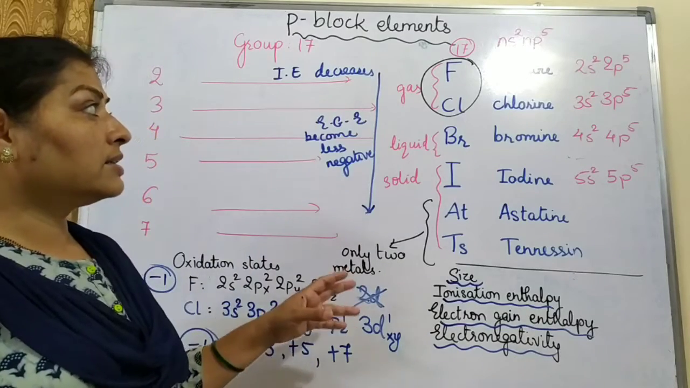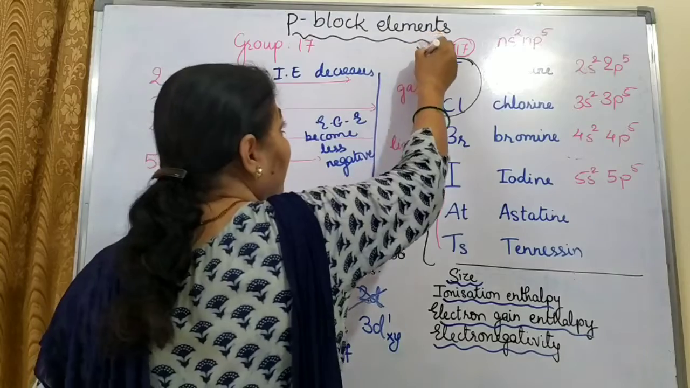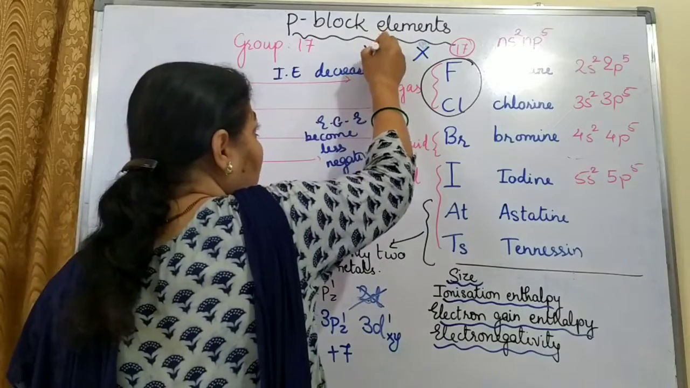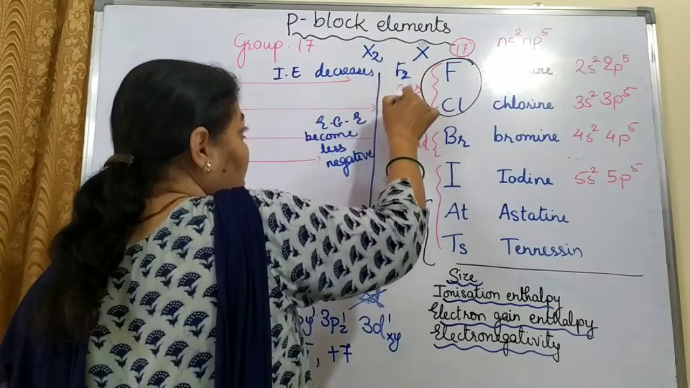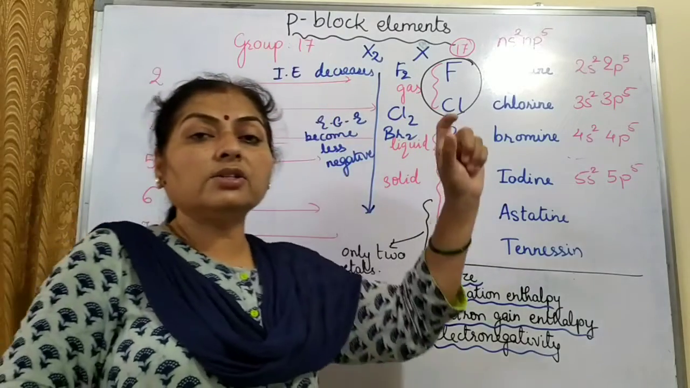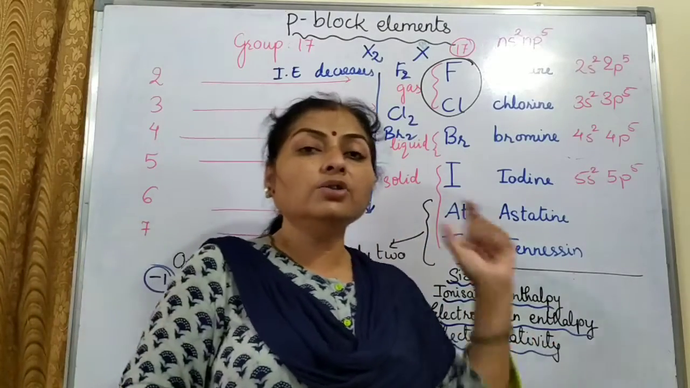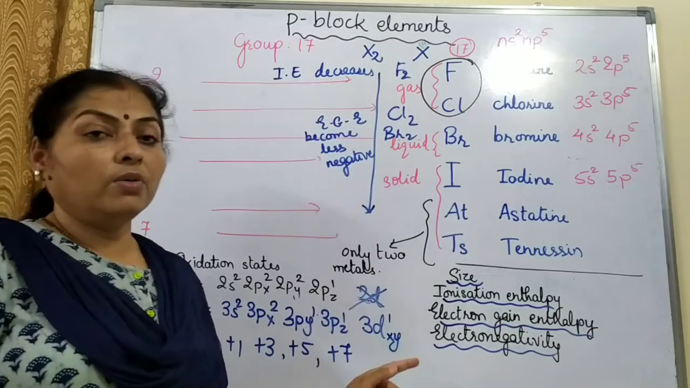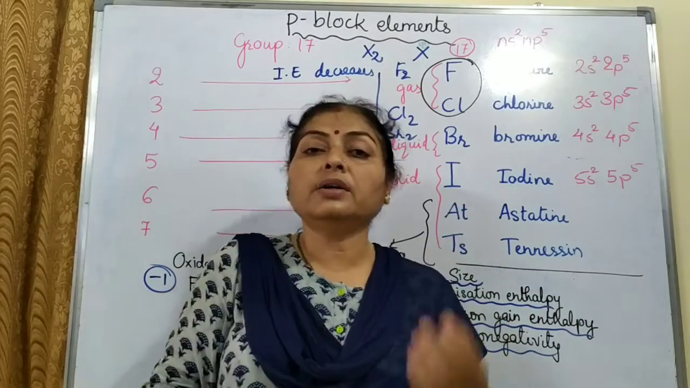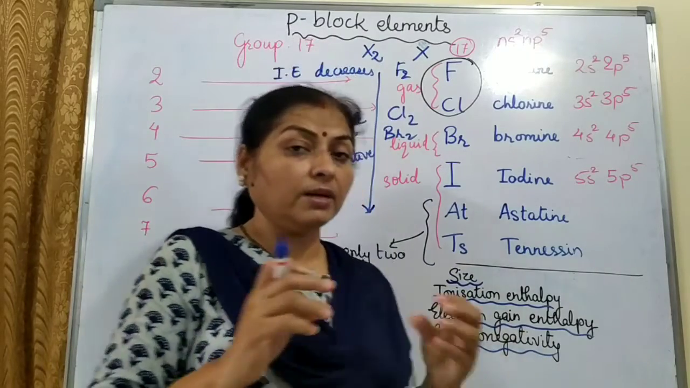Then lastly, let us discuss the bond dissociation enthalpy in the diatomic molecule. The general symbol for this group element is X, and they exist as diatomic molecules, that is X2. Like fluorine exists as F2, Cl is Cl2, Br is Br2. So the bond dissociation enthalpy between the F-F bond, or Cl-Cl bond, or Br-Br bond, how should the trend be? As we go down in the group, as the atom size is increasing, the bond enthalpy value should decrease. The bond length will increase between the two atoms of the same type.